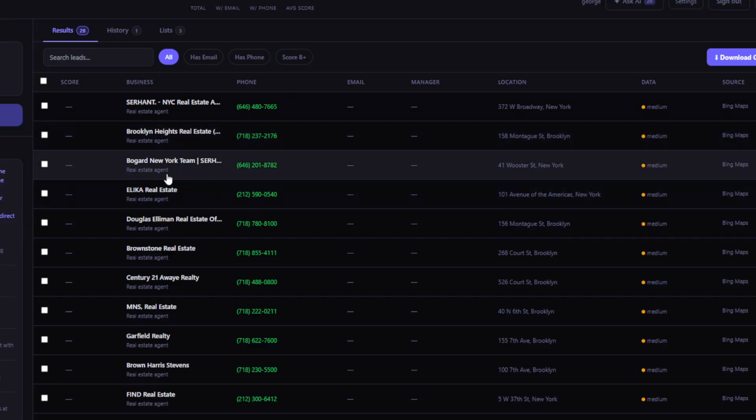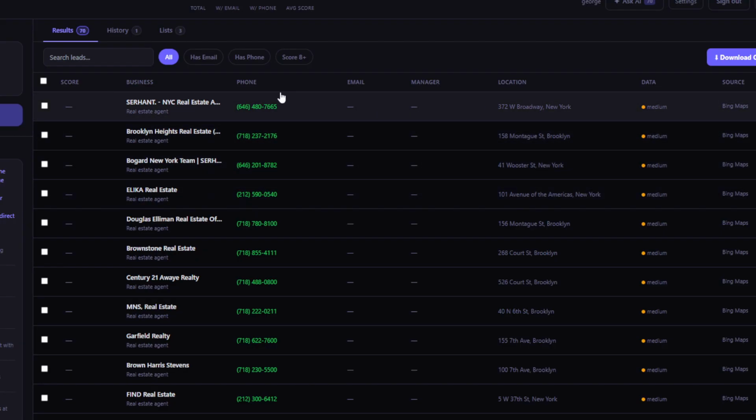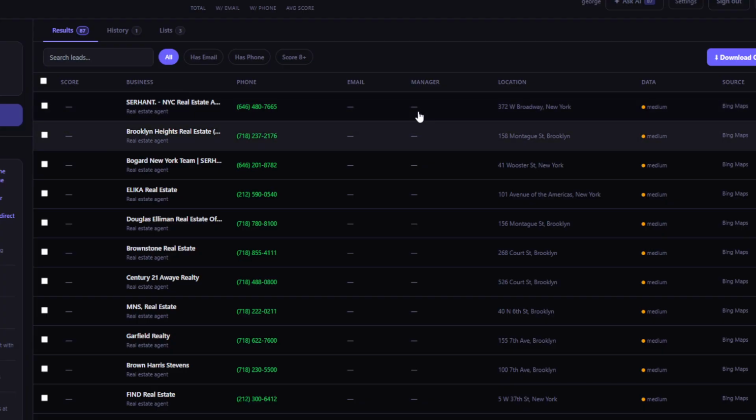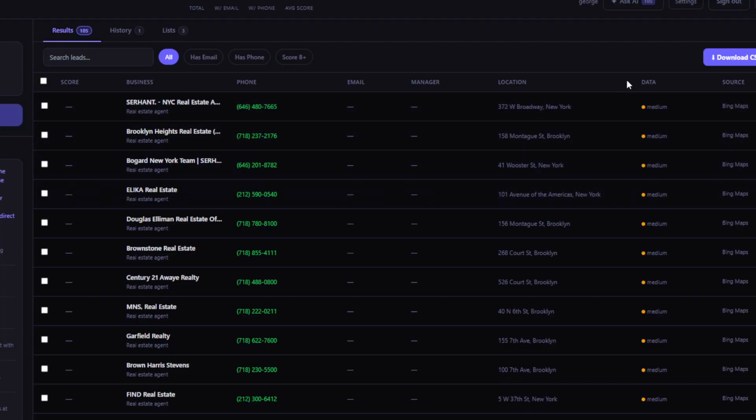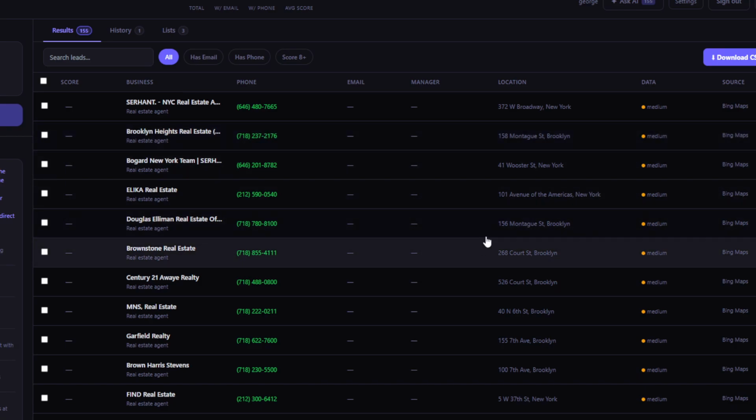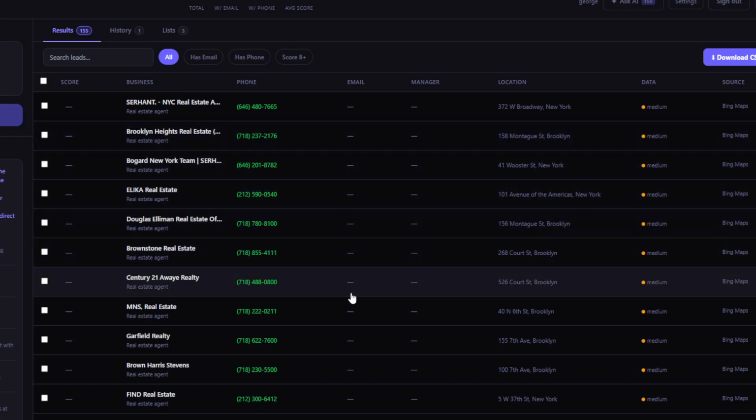And from here, you can basically read the data. Their business name comes up, their phone number. If no email was scraped or a manager was scraped, it won't show up. And this number has now jumped to 129, and it's going to continuously keep jumping until we can maximize how many leads we can find here.